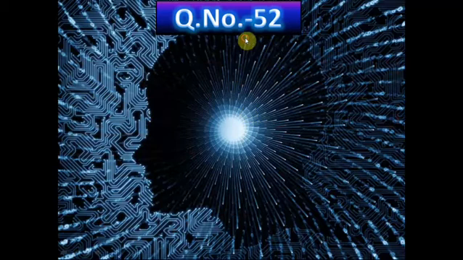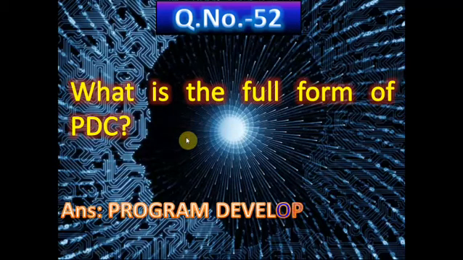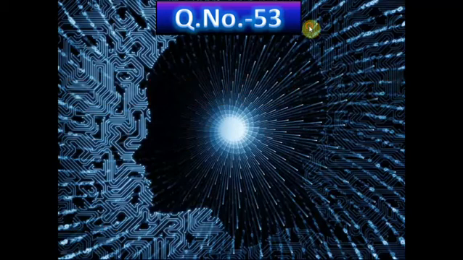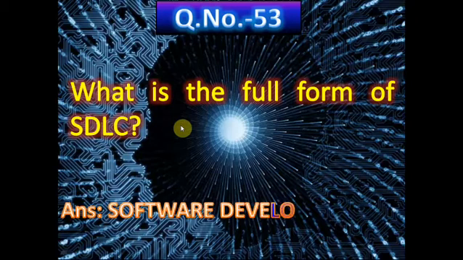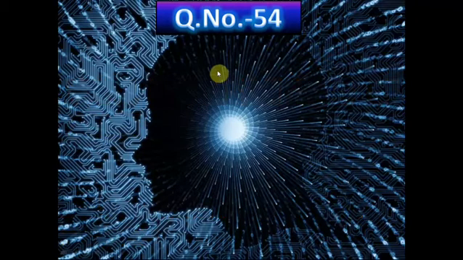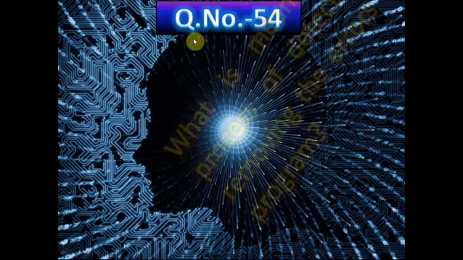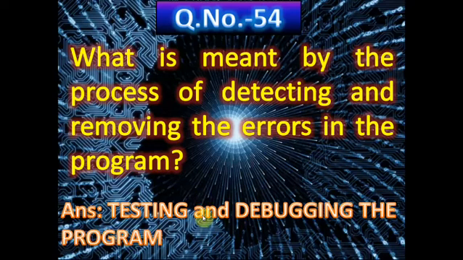Now question number 52. Here you can see what is the full form of PDC. PDC means Program Development Cycle. Now question number 53. What is the full form of SDLC? The full form of SDLC is Software Development Life Cycle. Now another question, and this is the very last question. What is meant by the process of detecting and removing the errors in the program? This process is called testing and debugging the program.